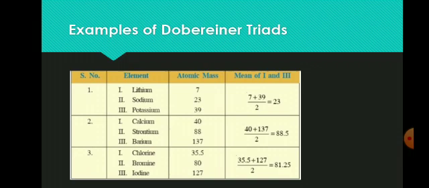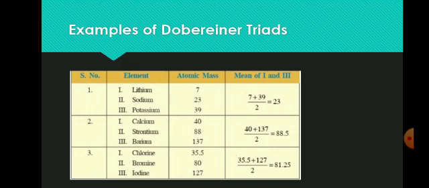Second, the elements of the second triad are calcium, strontium and barium. Here the atomic mass of calcium is 40, strontium is 88, barium is 137. Here we add the atomic mass of the first and the third element and divide by 2, we get 88.5, that is approximately equal to the atomic mass of the middle element in the triad, that is strontium.